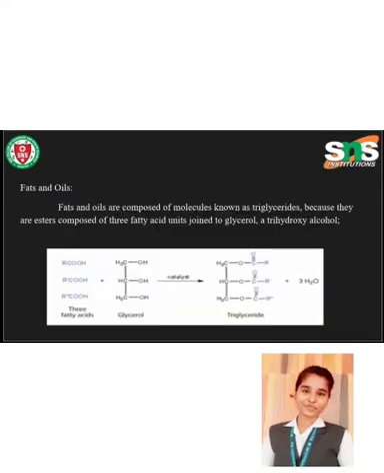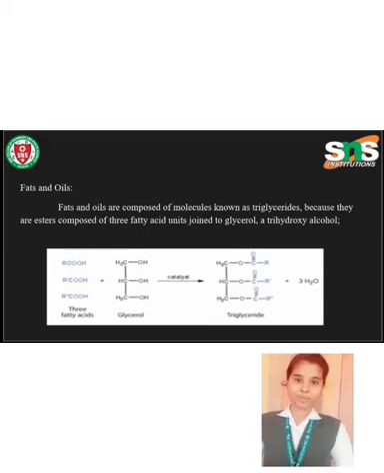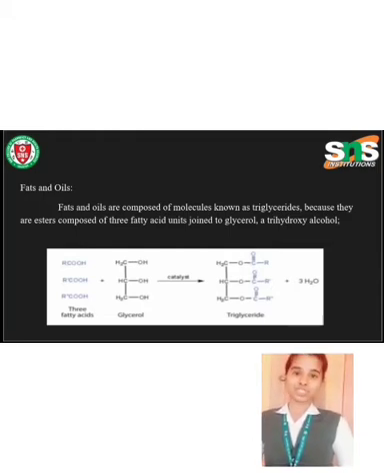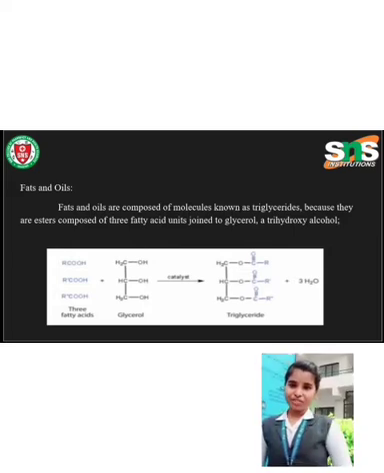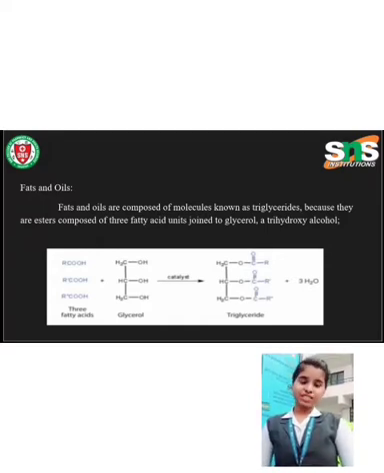Before going into the topic, let's know about the general terms. What are fats and oils? Fats and oils are composed of molecules known as triglycerides because they are esters composed of three fatty acids joined to glycerol, a trihydroxy alcohol. In the reaction mentioned below, the three fatty acids react with glycerol, which gives triglyceride in the presence of a catalyst and removal of water.